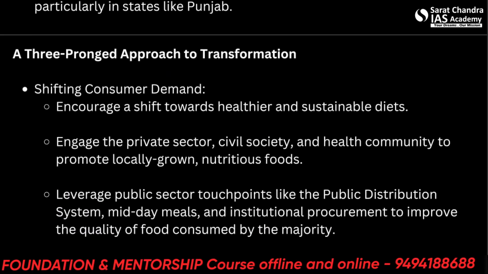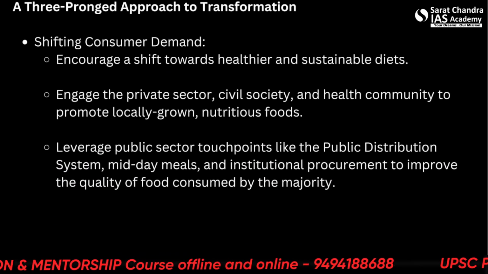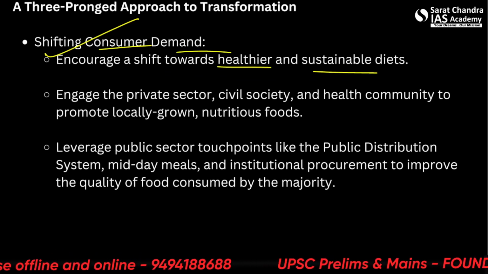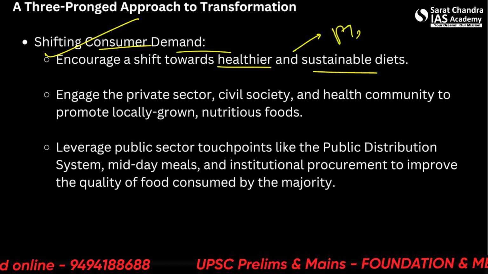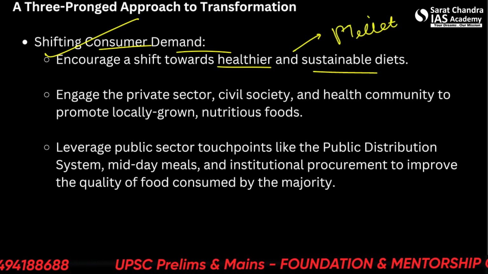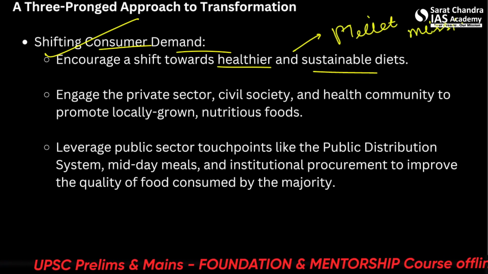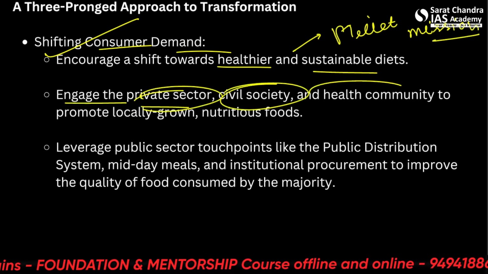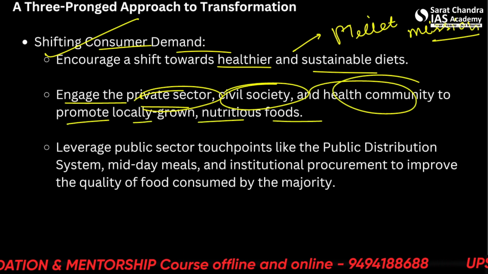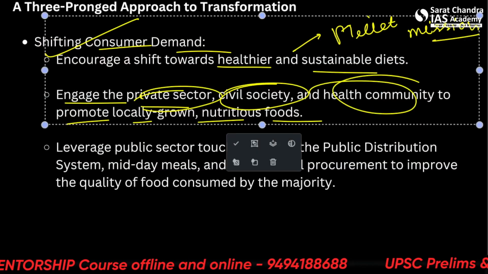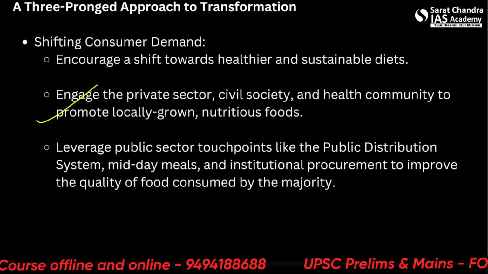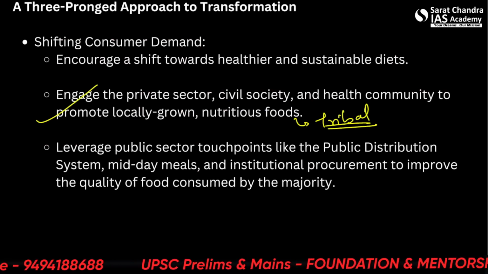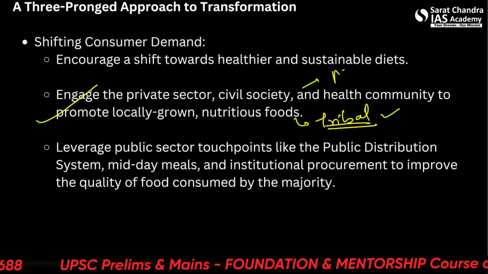All right, let's move forward to the way forward. A three-pronged approach to the transformation. First, shifting consumer demand, so encouraging a shift toward healthier and sustainable diets. This is being done by the Millet Mission. Engage the private sector, civil society, and the health community to promote locally grown nutritious foods. The same thing has been happening. Also, outreach to the tribal societies has also shown this, such as dependence on mahua.